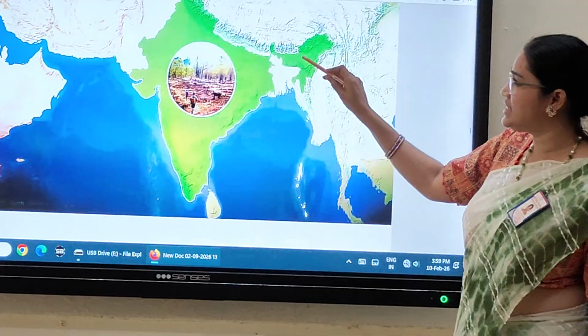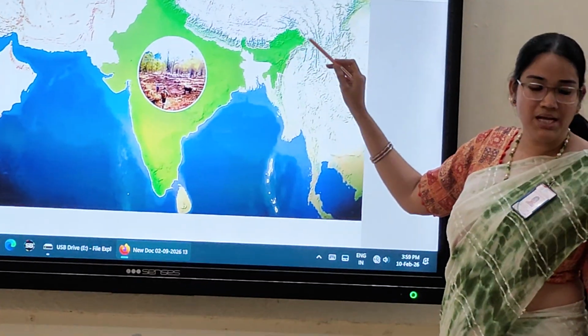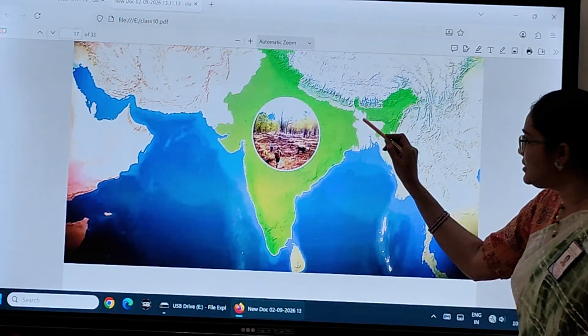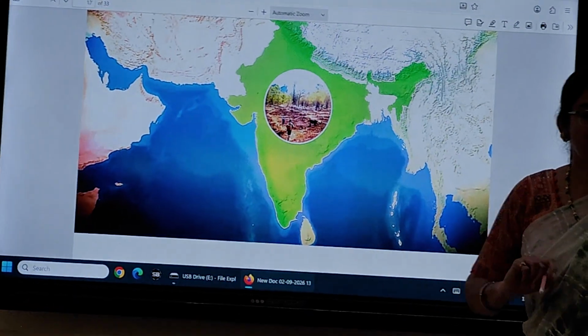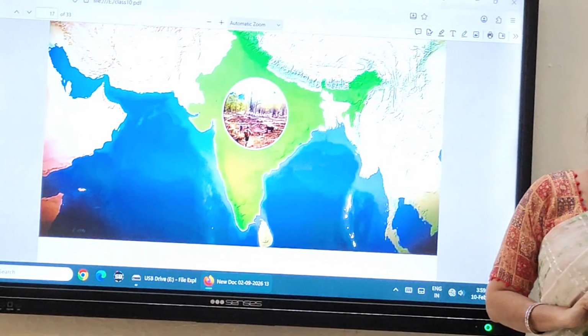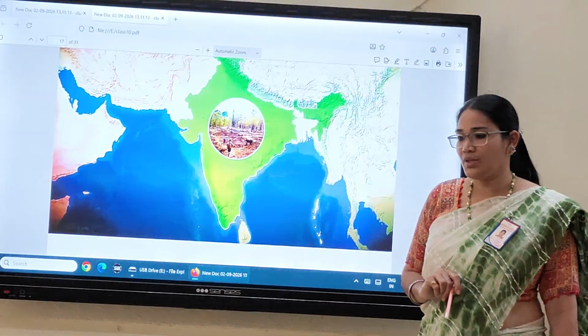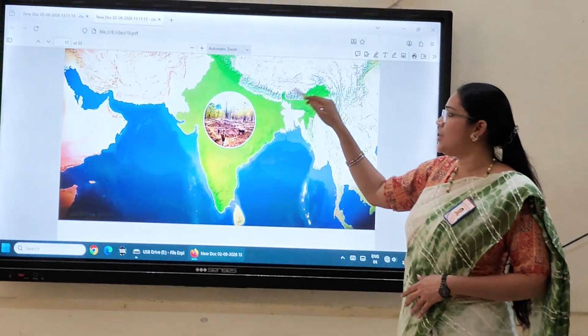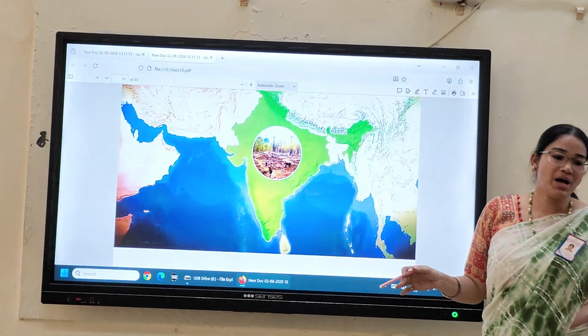Next, we'll move on to Assam, Meghalaya, Arunachal Pradesh. So in this part, what kind of slash and burn is there? Zooming. Yes. Now we come to the northern boundary. This northern boundary is fully covered with Himalayas.